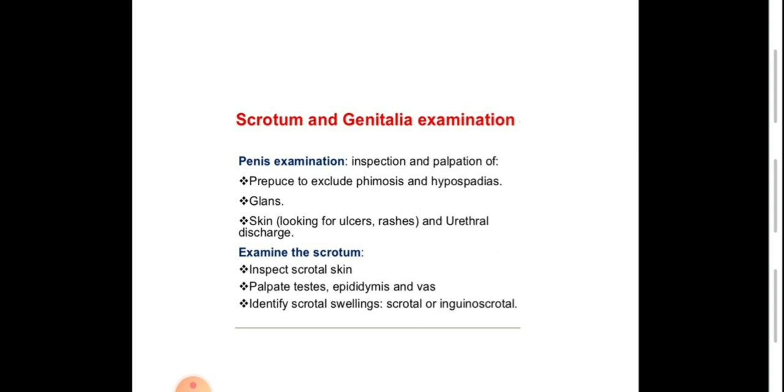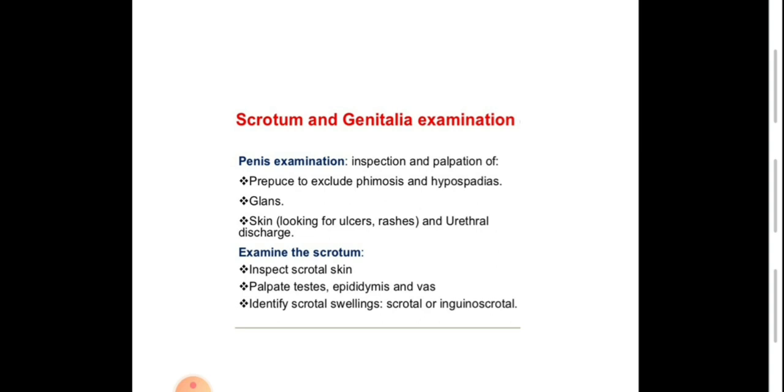We should examine to exclude phimosis, which is a non-retractable foreskin, and paraphimosis, which is a retracted foreskin that cannot be returned over the glans. Hypospadias, which is a congenital anomaly with subnormal position of the urethra. Any disorder of the glans, skin of the glans and the shaft of the penis, for ulcer or rash. We squeeze the urethra for any urethral discharge.